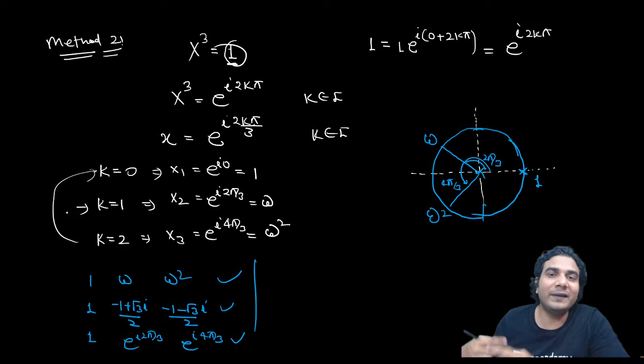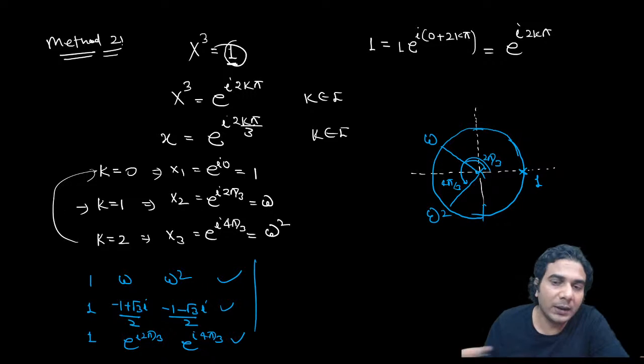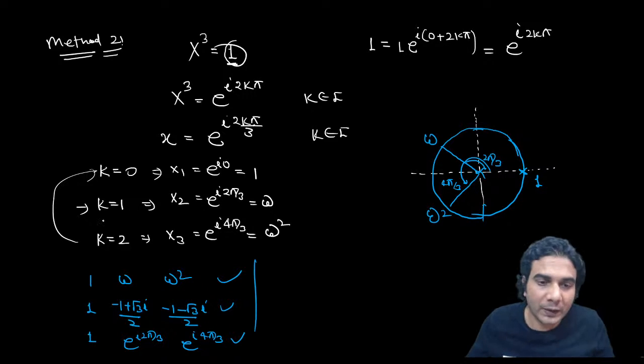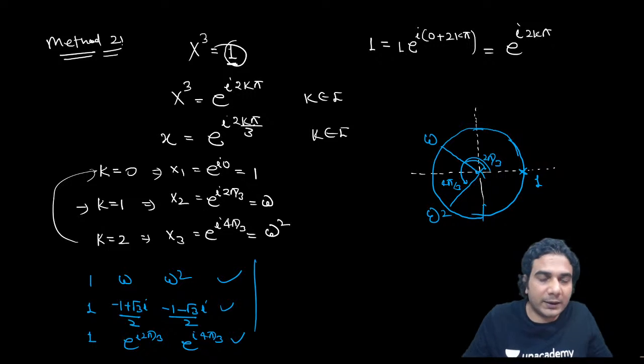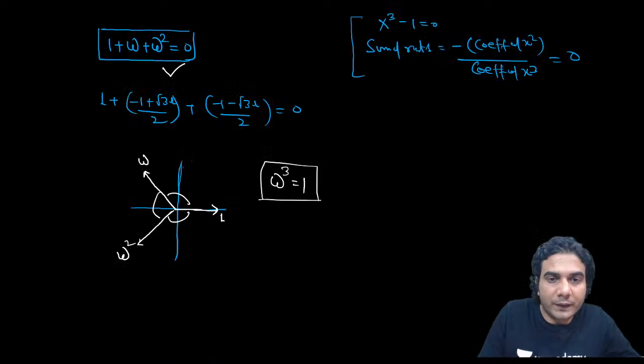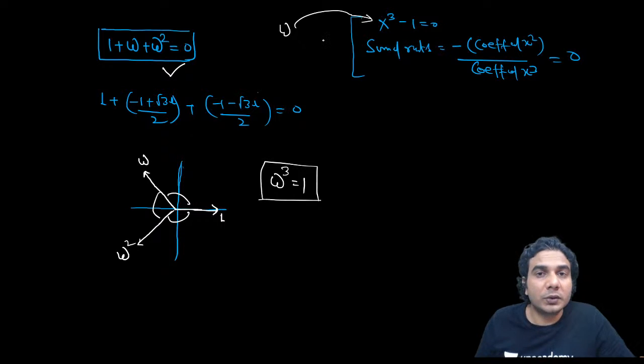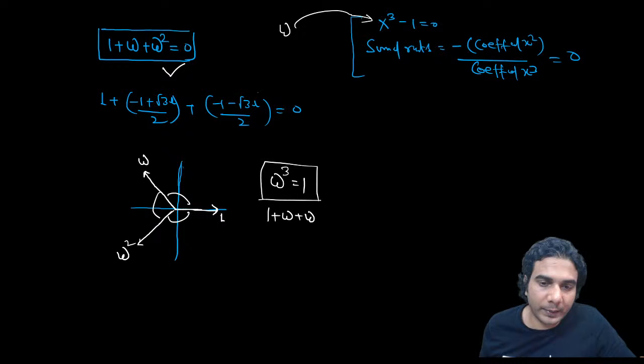So these three values will keep repeating if you keep increasing the integers: 1, omega, omega square, 1, omega, omega square, and so on. All right, so omega is a cube root of unity, so omega cube should be 1, right? If you put omega in this equation, it should satisfy. So omega cube is equal to 1. These are two very, very important relations which you need to remember.